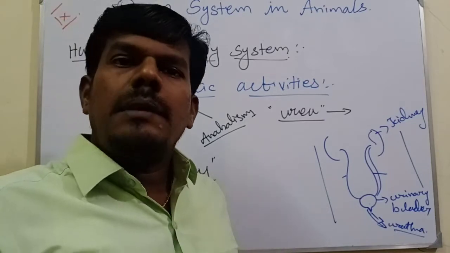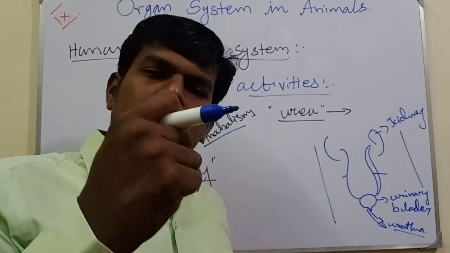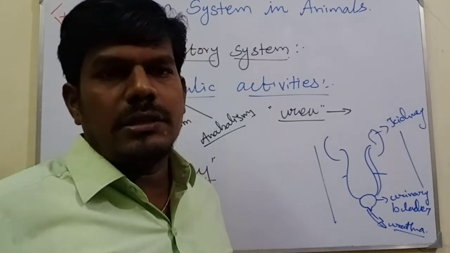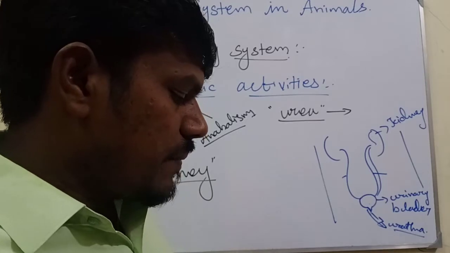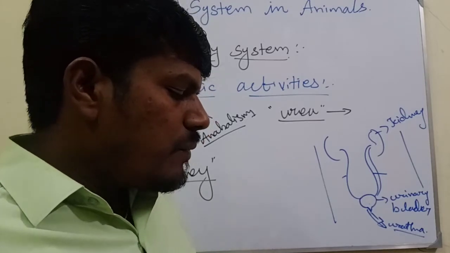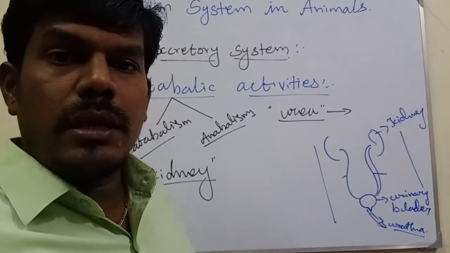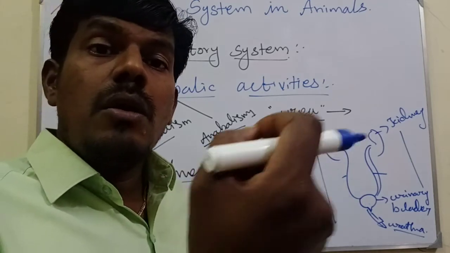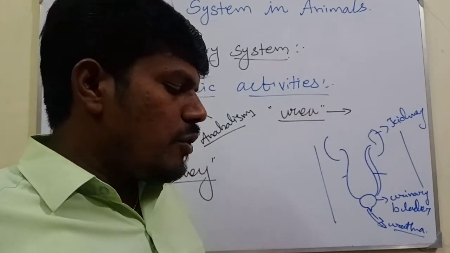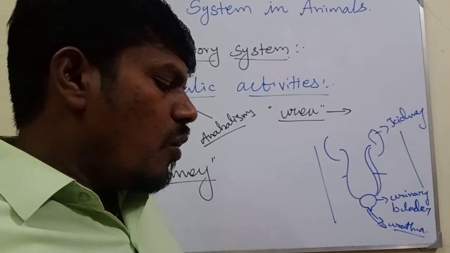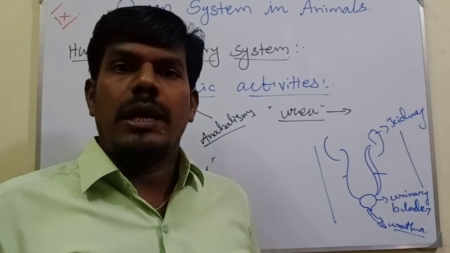Why? Because the urinary excretory substance is a nitrogenous toxic substance. The nitrogenous toxic substance becomes harmful and poisonous to the body. Hence excretion plays an important role in maintaining the homeostatic condition of the body.